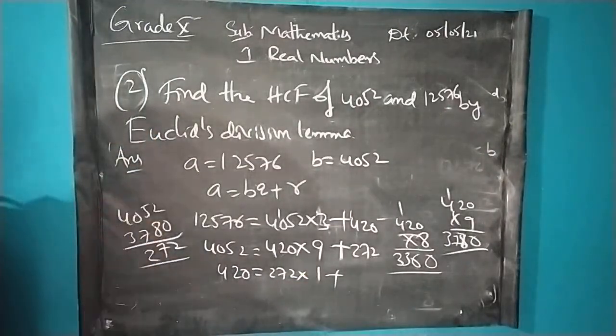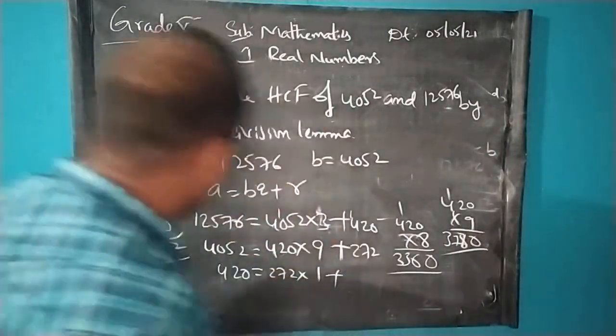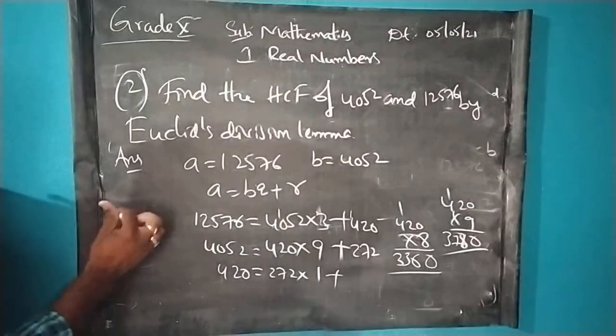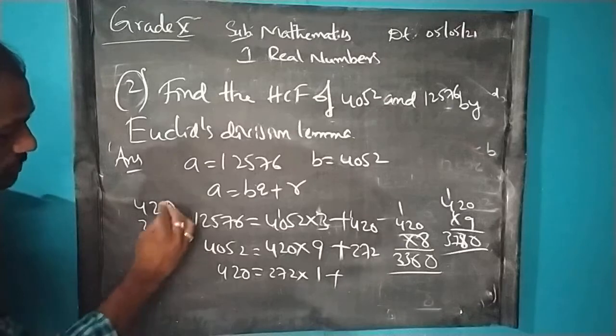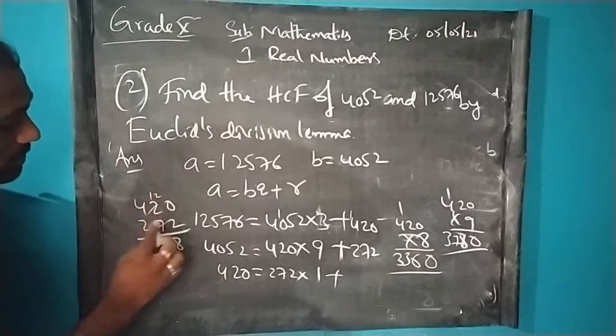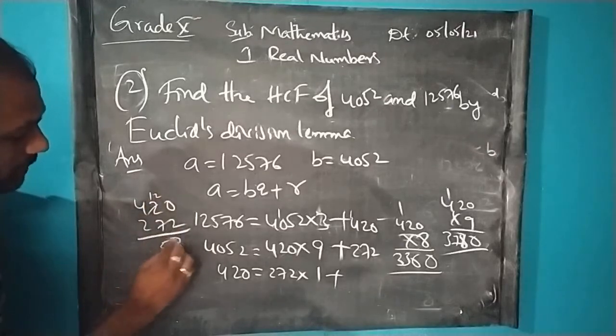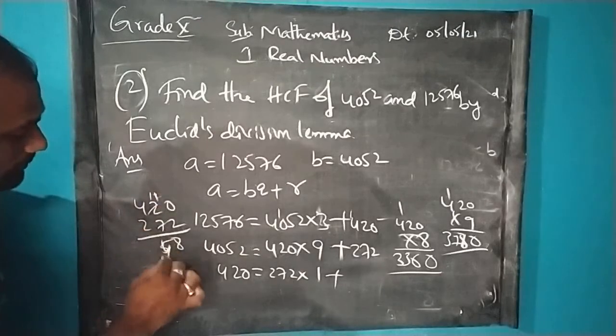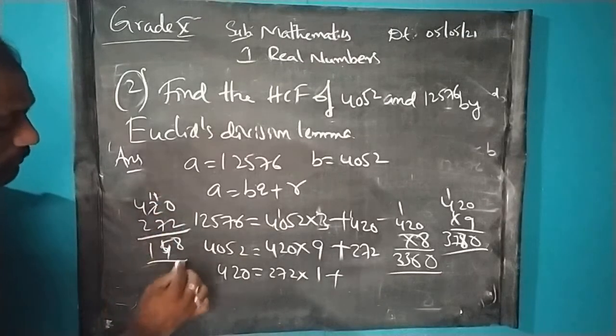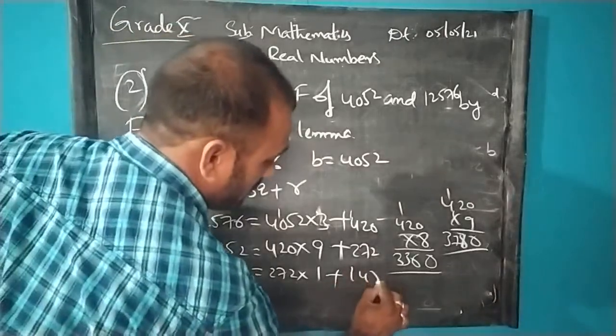So 420 minus 272, let us do the subtraction. 10 minus 2 is 8, 12 minus 7 is 5, 4 minus 1 is 3, so we can write here 148.